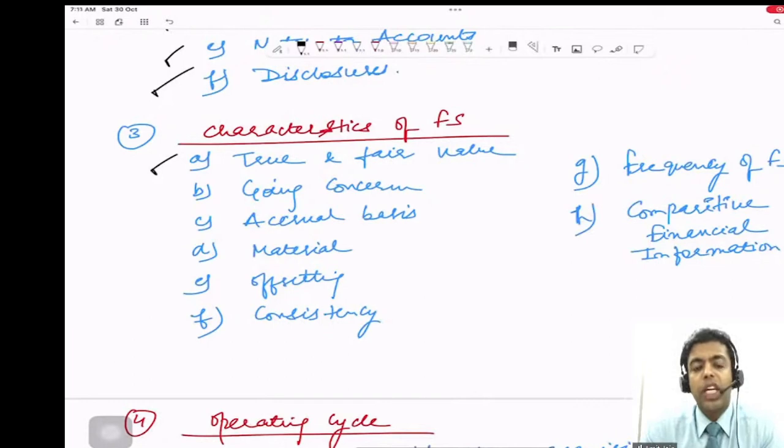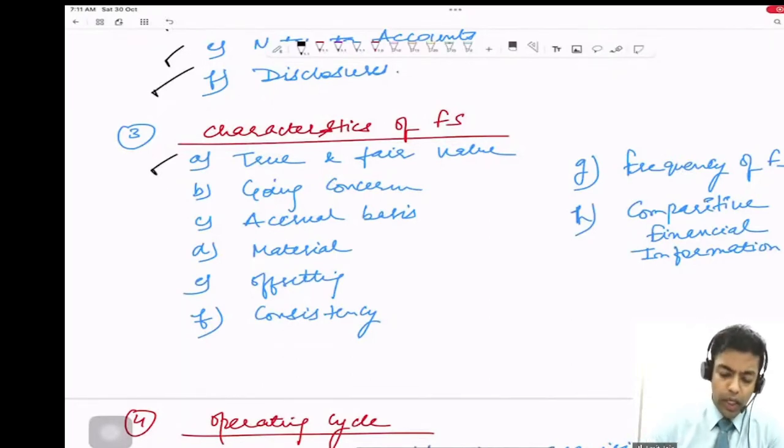But if the company has given the statement, if the company has complied with all the Ind AS and has made the explicit and unreserved statement of compliance in the financial statement, then even if the auditor is of a different view from the company on any particular transaction, those financial statements shall be considered in compliance with Ind AS. The auditor can have a different view, a different perspective on a particular transaction. The company may have a different view on a particular transaction, right? But it does not mean the financial statement is not in compliance.